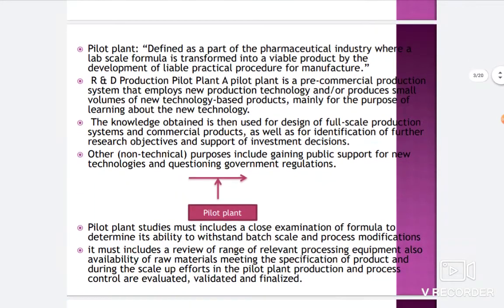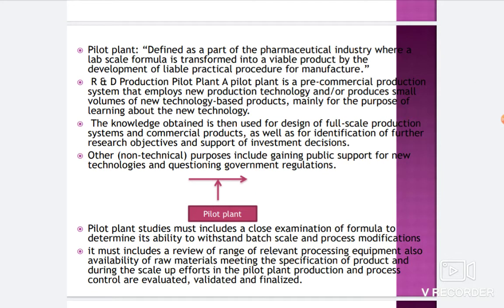Similarly, I have talked about what is a pilot plant. It is a part of the pharmaceutical industry where a lab scale formula is transformed into a viable product by the development of a reliable practical procedure for manufacturing. What is R&D? It is a research and development production plant. A plant is a pre-commercial production system that employs new production technology and produces a small volume of new technology-based products mainly for the purpose of learning about new technology.